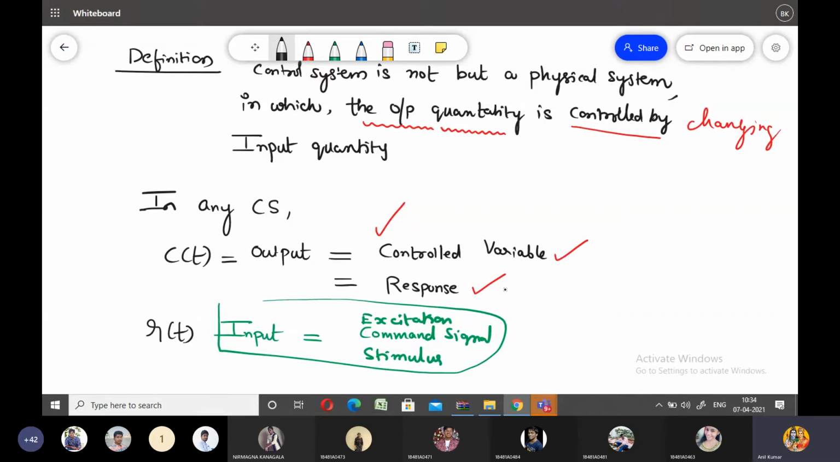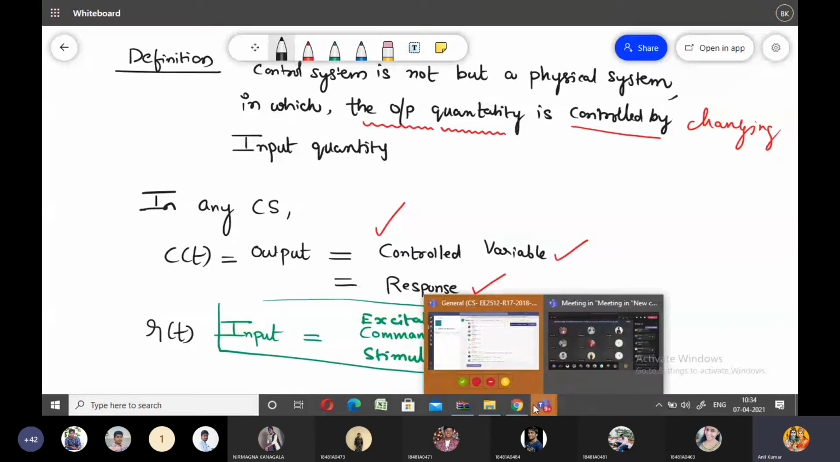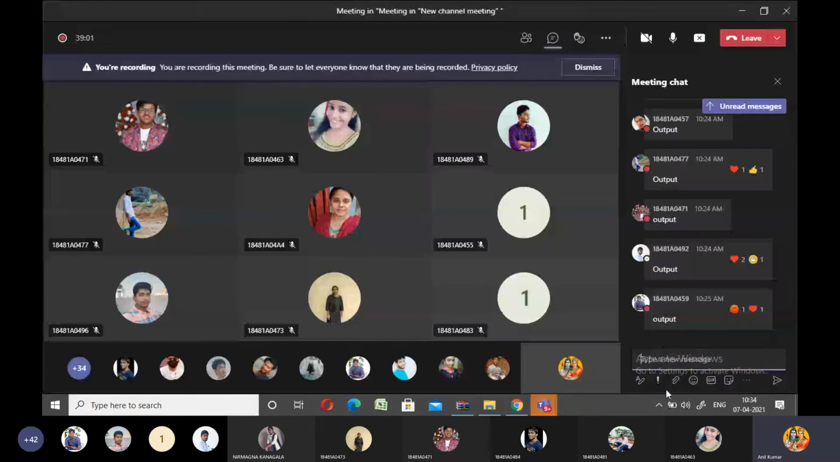Why is the control action needed? What is meant by control action? In what way can we control the output of the system? Tell me now, what is the definition of the control system?